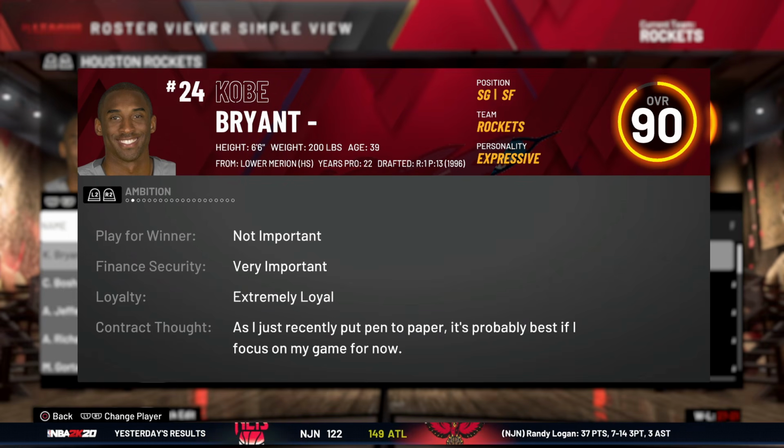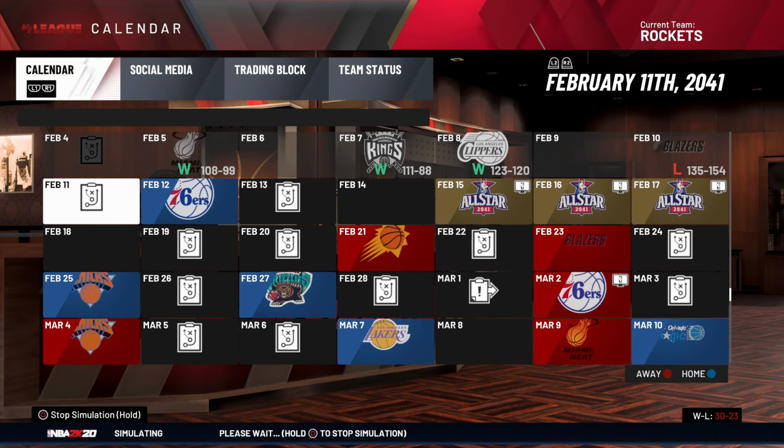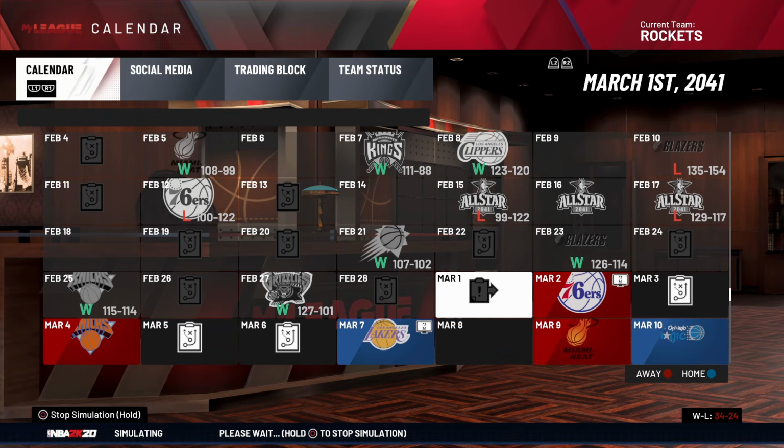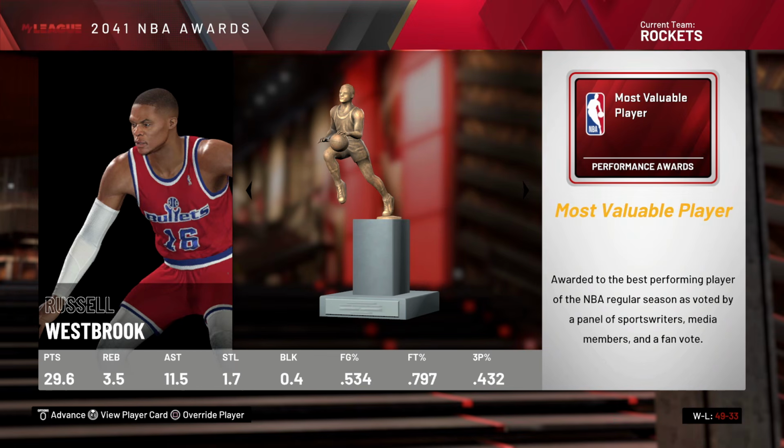But he's still saying, as I just recently put pen to paper, it's probably best if I focus on my game. So we'll see what he does. At least that's probably the Kobe mentality, that Mamba mentality. At the very least, he's trying to get that last ring, and he's still in position for it. We're 35 and 26. Russell Westbrook, most valuable player. I think, wait, didn't he win it this year? No, I think it was a year earlier. Whatever. It's still pretty accurate.